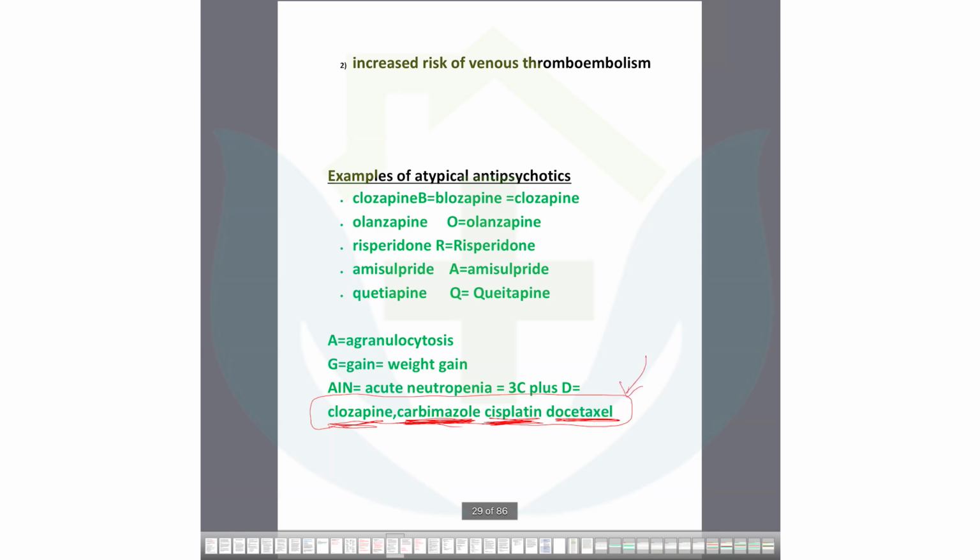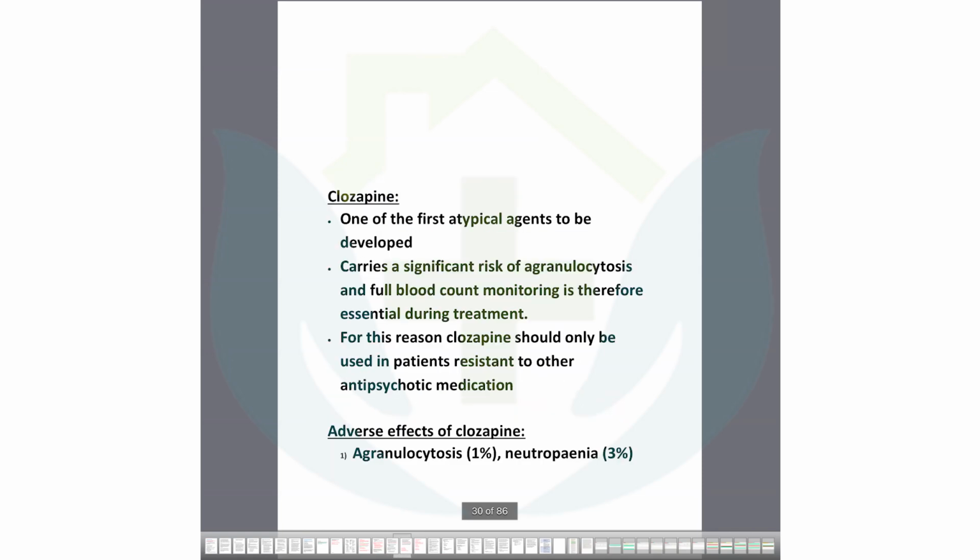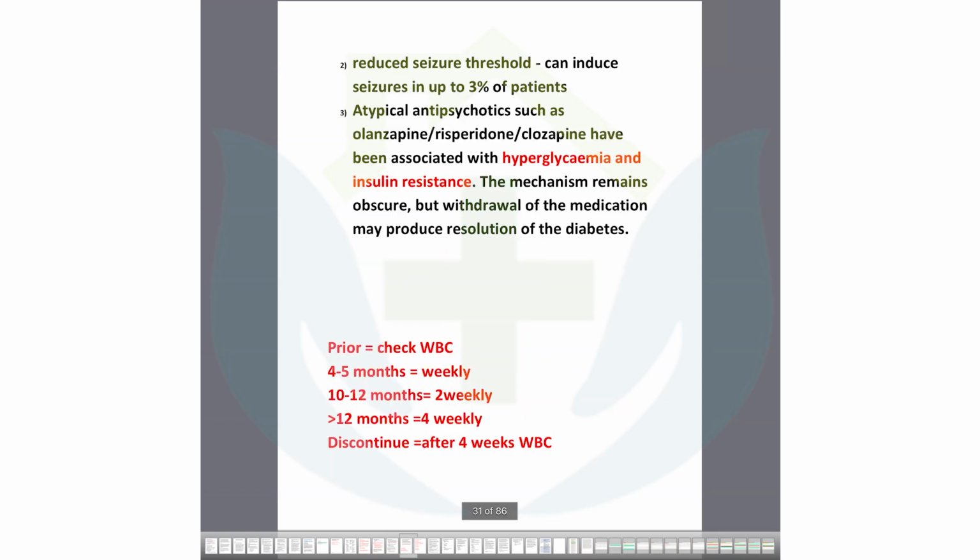You have to remember these four for acute neutropenia. Okay, the side effects, any question can come. So these are the typical and atypical antipsychotic side effects. Clozapine is very important because it causes agranulocytosis and neutropenia more and more, so you need to be very aware of that.